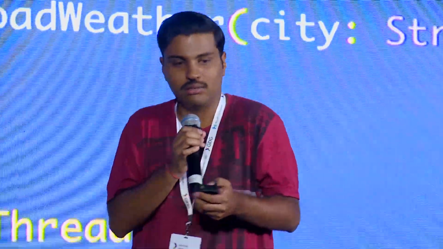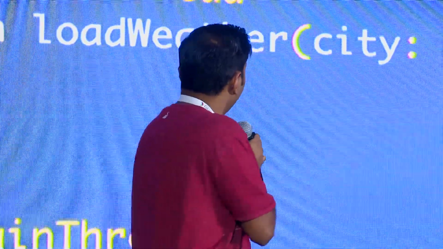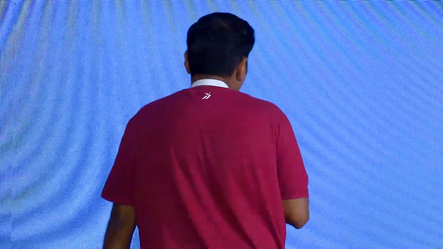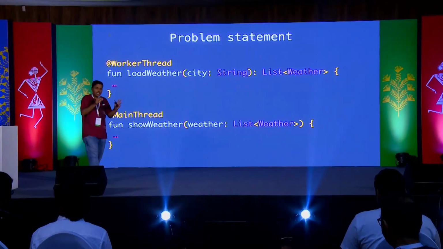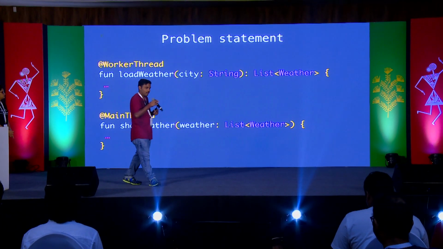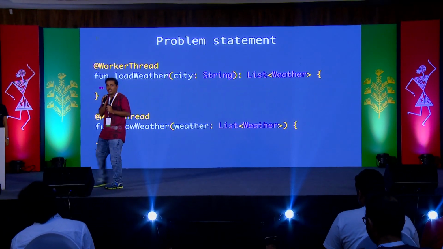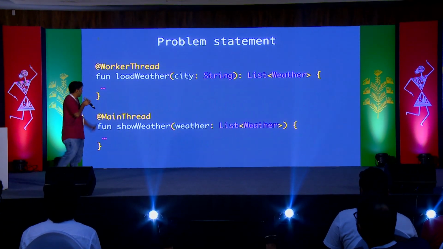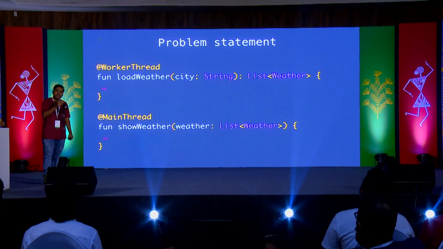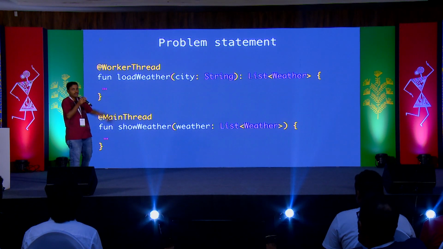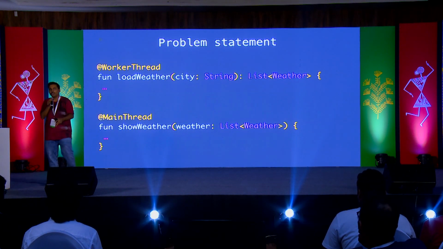So in our day-to-day life, we write Android applications. We do something very simple, but we do it in a very complicated fashion. This is the problem statement. If you can read this, you can see that we are going to talk to an API. We're going to do something asynchronously. We're going to get some data from an API, process the data, and then show it on our UI thread.